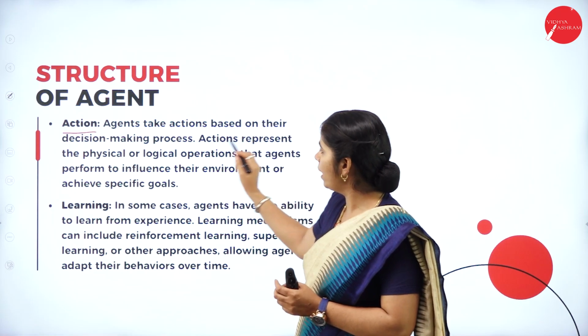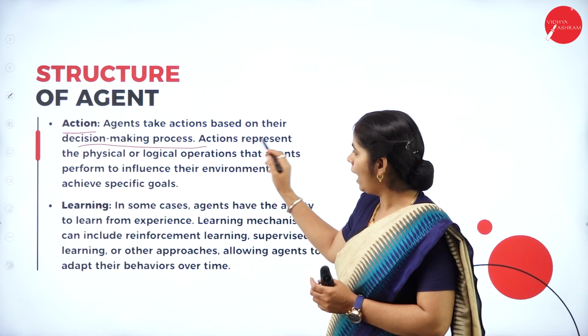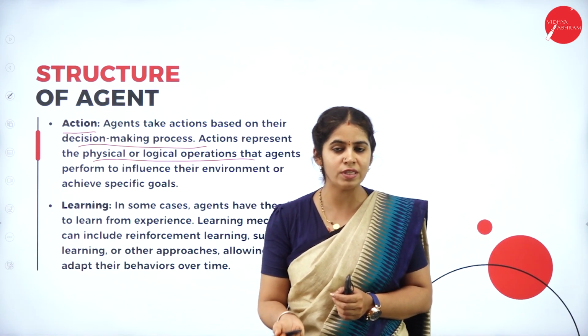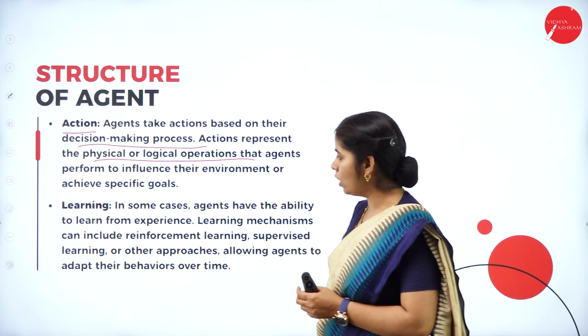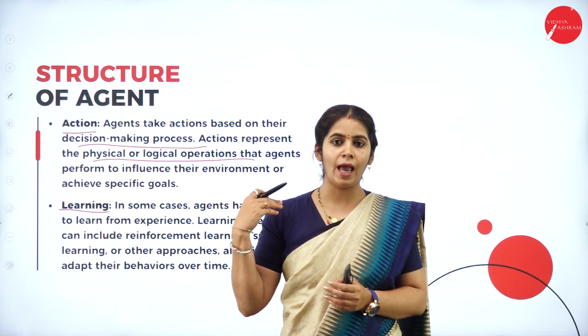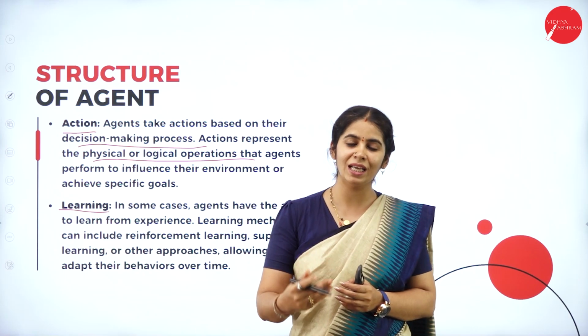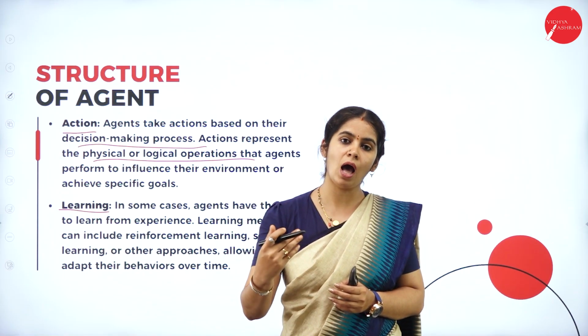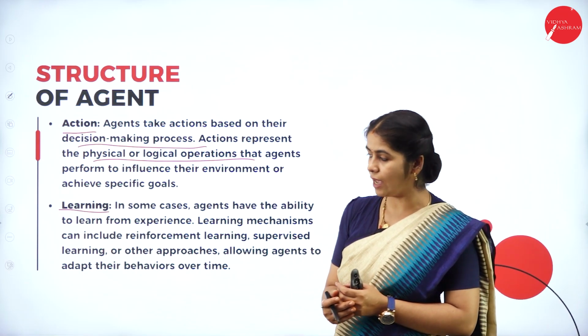Agent takes the action based on the decision making process. Action represents the physical or logical operation. Action can be a physical operation or it can be a logical operation. Then what we have is learning. Once we have done the action, what is the outcome of that? Is the machine learning by itself by looking at the outcome of what the action has done?